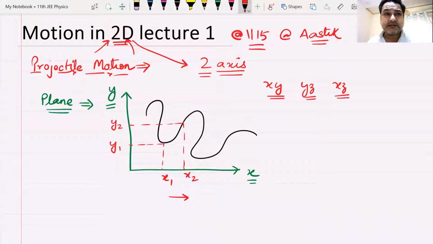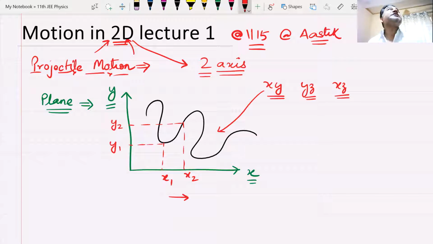The coordinate lies in the third dimension. So if x is horizontal and y is vertical, z goes like this. It comes in and out of the plane. So a particle moving in a plane, its position is changing both in terms of two coordinates, x or y, y or z, x or z. In most of the cases, the questions that we'll be doing will be in the xy plane. So don't worry about yz and xz. Doesn't matter. The particle will be moving in the xy plane.